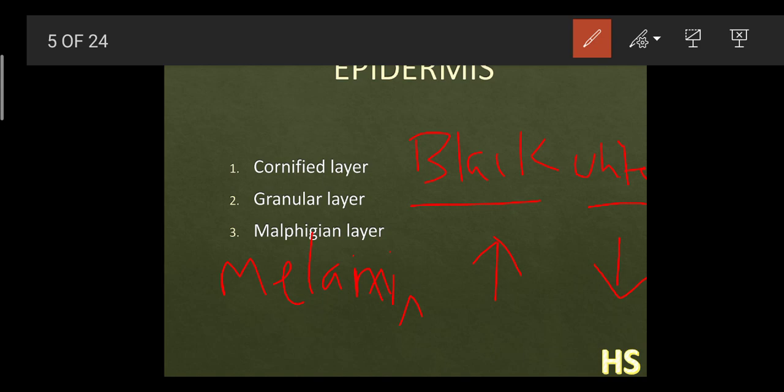White means fair. Where do we often find these black colors? In the African region or in the US region where the West Indians live. In their body they have too much melanin because they are quite exposed to sunlight, so that is why their body color is quite blackish in nature. But in the European continents, with British-type climate and all, the amount of melanin is very less, so due to this they have a whitish color.